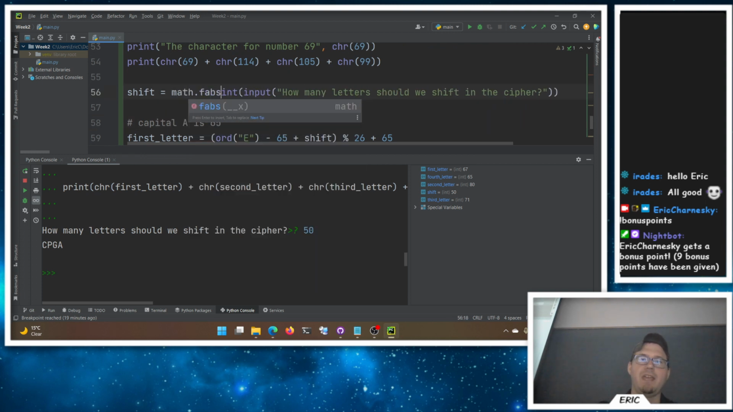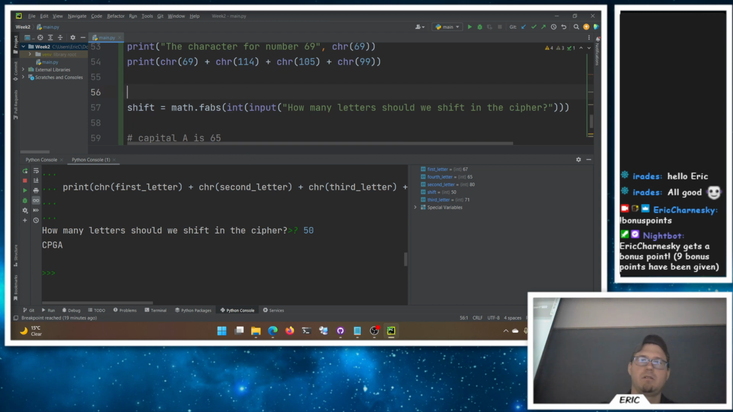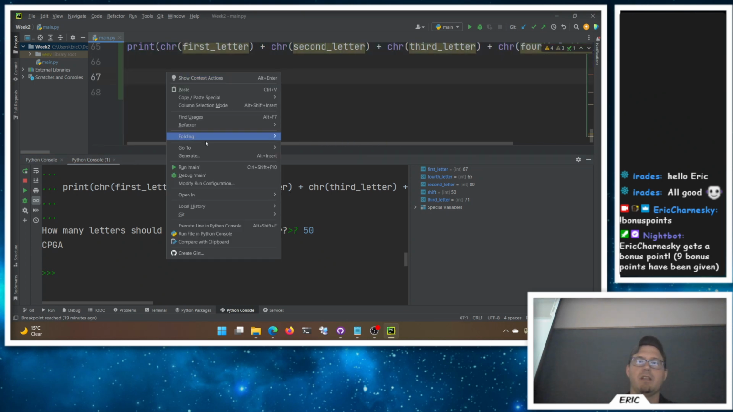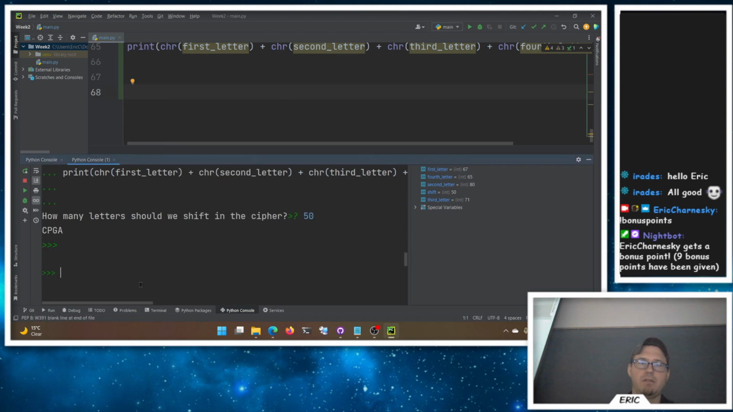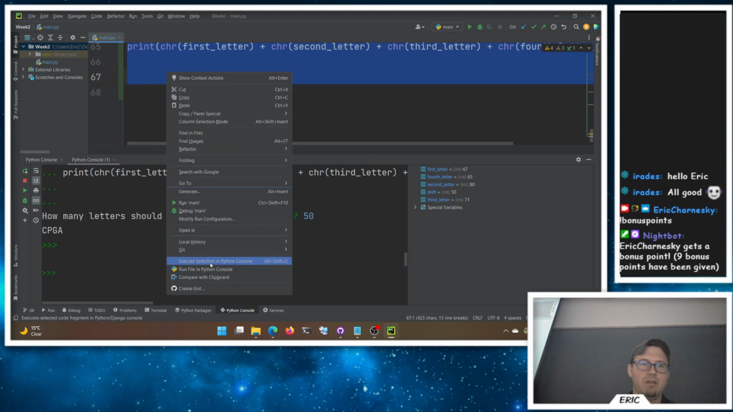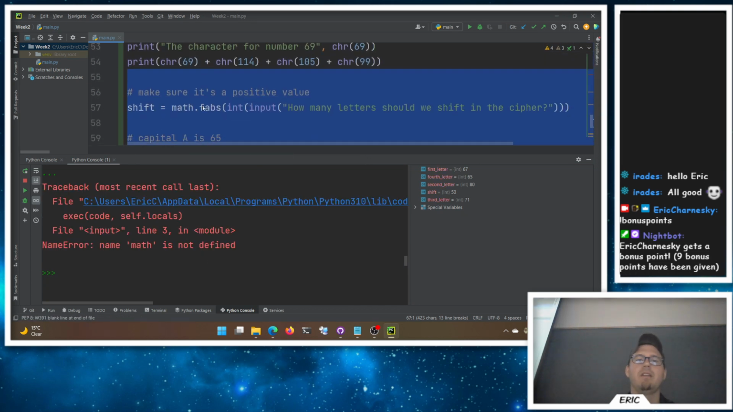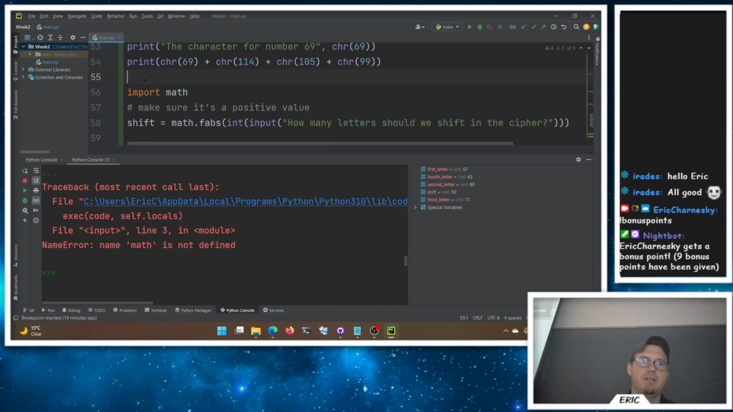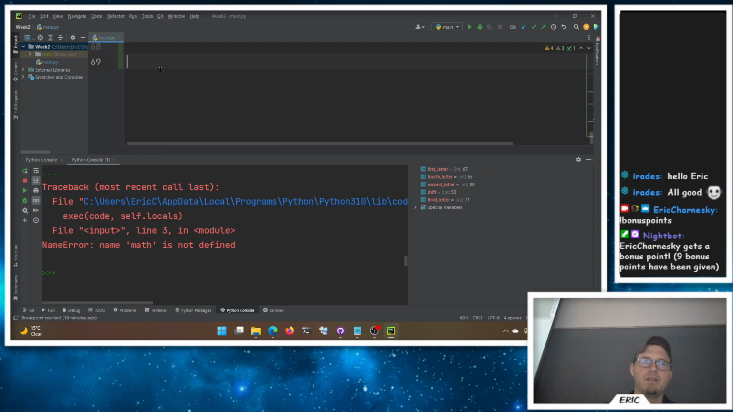Let's do math.fabs to make sure whatever they give us is a positive number. Now, -3 isn't going to shift like you'd expect it to, but that's okay. At least it'll work for us here, because otherwise we'll get some funny characters. Let's try it again. Didn't I highlight it all? Run. Oh, if I use math and I don't have it highlighted, it's not going to work for me. That's sad. Okay, we found a flaw in our plan.